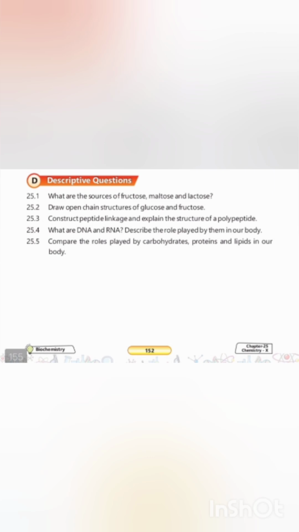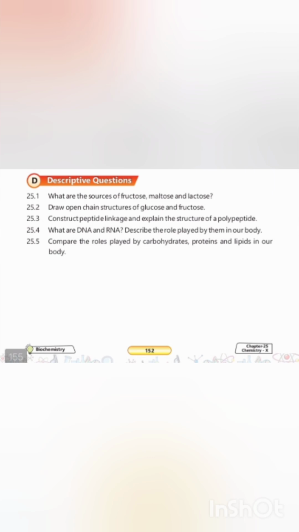What are DNA and RNA? Describe the role played by them in our body. So we all know DNA, deoxyribonucleic acid, and RNA, ribonucleic acid, are vital macromolecule nucleic acids that account for the final 1% of compounds essential to living organisms. Role of DNA. It functions as the master storage unit of all genetic information within the cell nucleus, safely retaining blueprint data and passing it to RNA. Role of RNA. It operates outside the nucleus to read, decode, and directly utilize the genetic instructions to manufacture specific proteins required by the body.